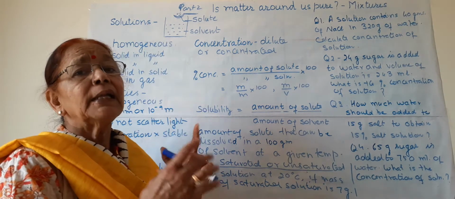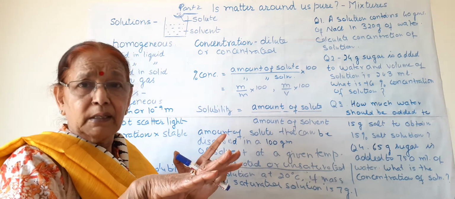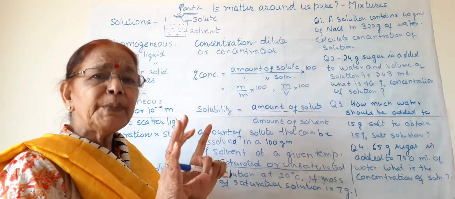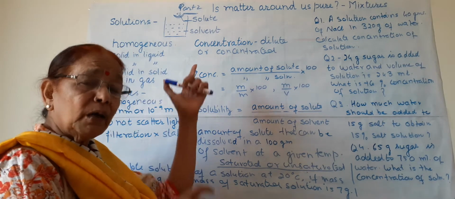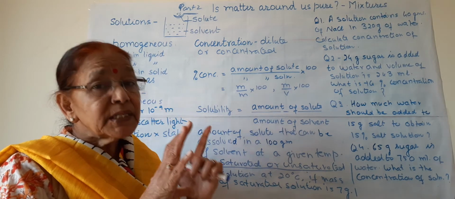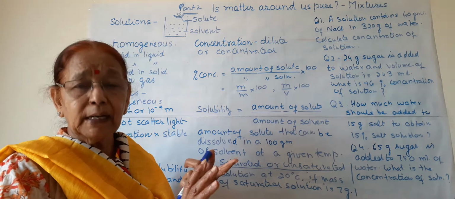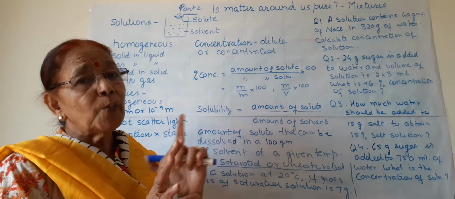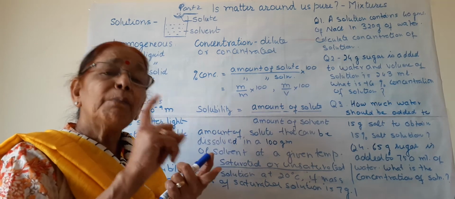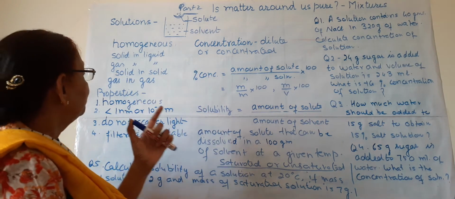In solutions, their components can be separated by physical processes. We know that pure substances like elements and compounds cannot be separated by physical processes. However, in these solutions, the components can be separated by physical processes like filtration, evaporation, centrifugation and others. But in alloys, the components are not separated by physical processes. This is an exception, but it is a solution where a solid is dissolved in another solid.